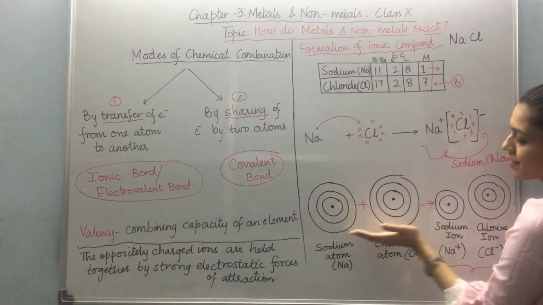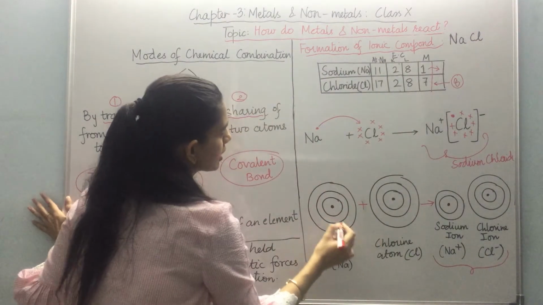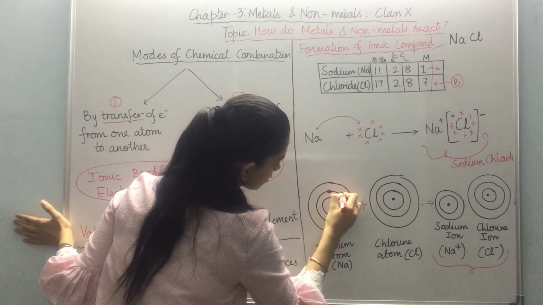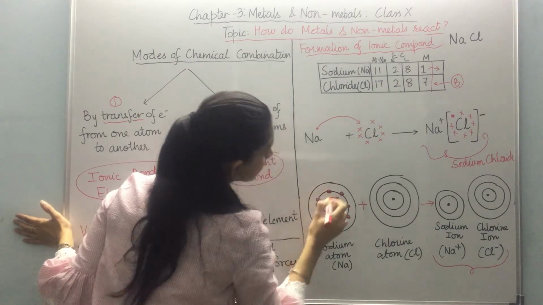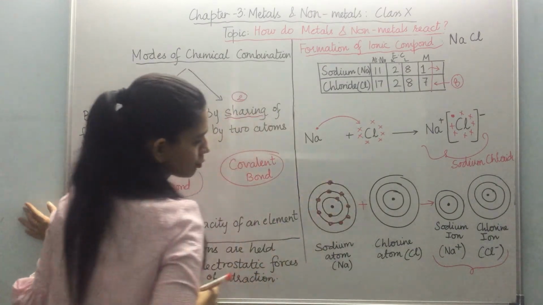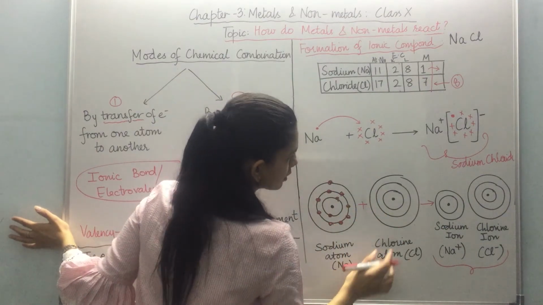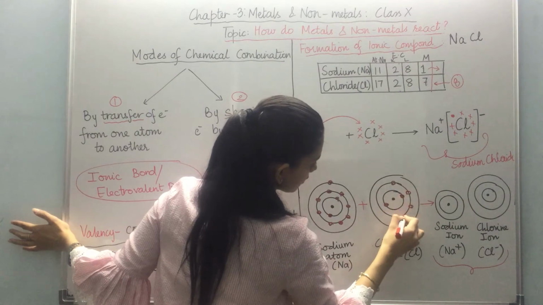If we see their schematic diagrams, we can see in the K, L, M shells sodium has 2, then 8, and then only 1 valence electron in its outermost shell. If I talk of the chlorine atom, it is having 2, 8 and 7.